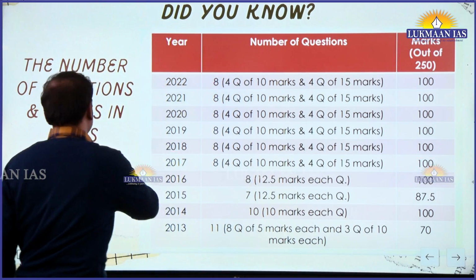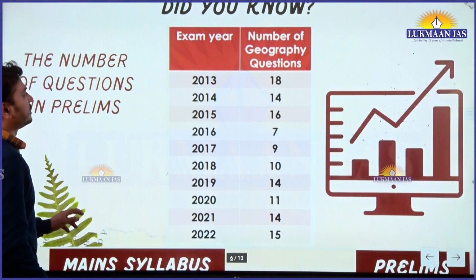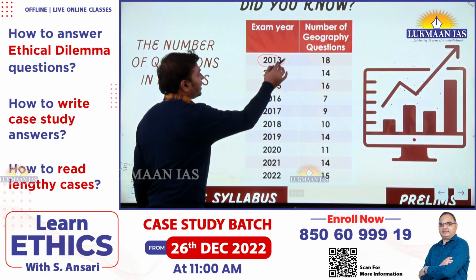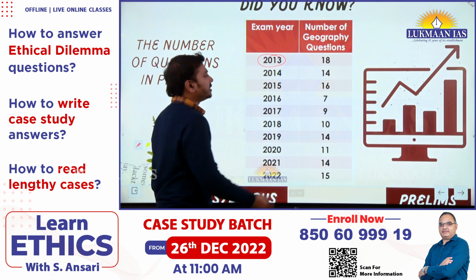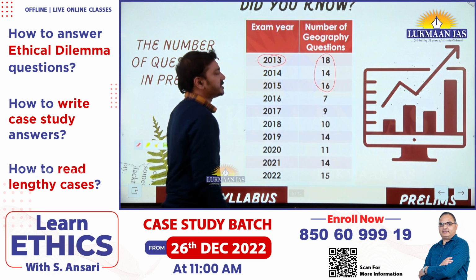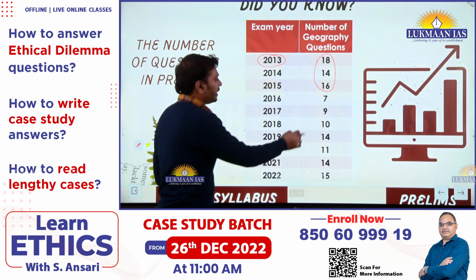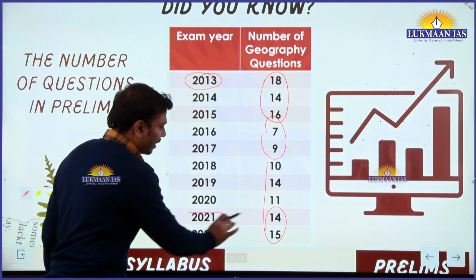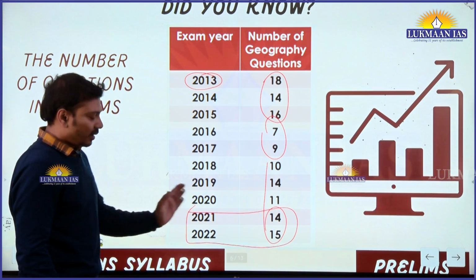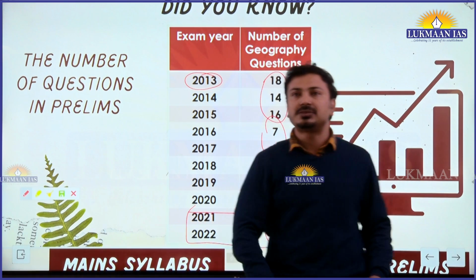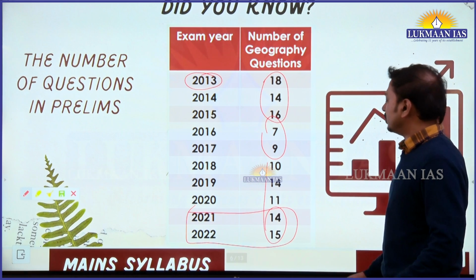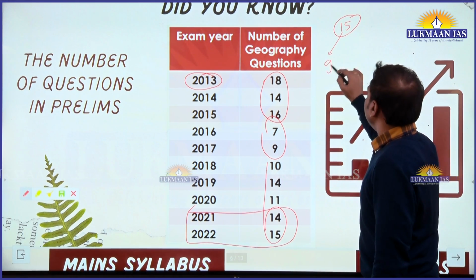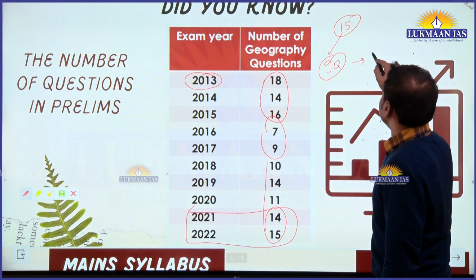Talking about the prelims, the trend we can see here is there are varying numbers of questions asked. We have shown the trend here from 2013. So, initially the questions were around 16, 18 and thereafter in between they reduced them, but now you can see that 14, 15 on an average are the questions asked. This year also they asked 15 questions from geography, and you should also know within these 15 questions, the nature of distribution: 9 questions were from the mapping section.